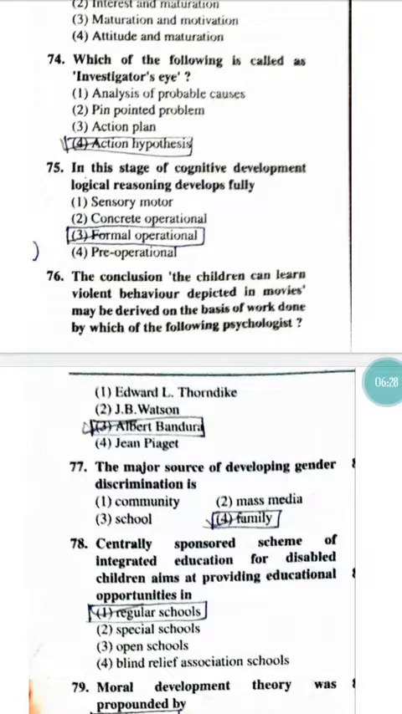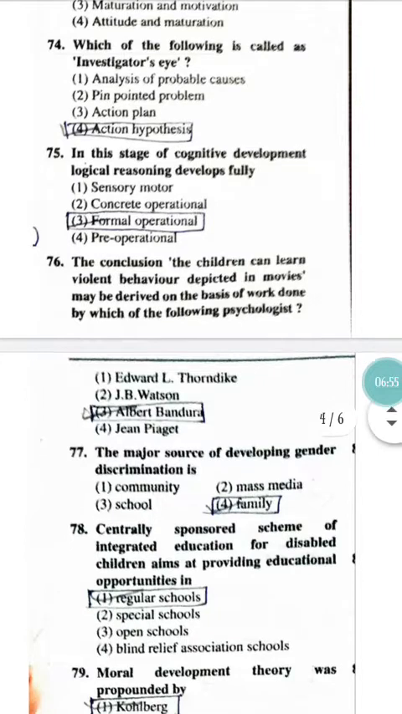Now come to question number 76. The conclusion that children can learn violent behavior depicted in movies may be derived on the basis of work done by which of the following psychologists? Just remember the name of the psychologist. It is Albert Bandura. Albert Bandura is the psychologist who concluded that a child will learn violent behavior by seeing movies and all.